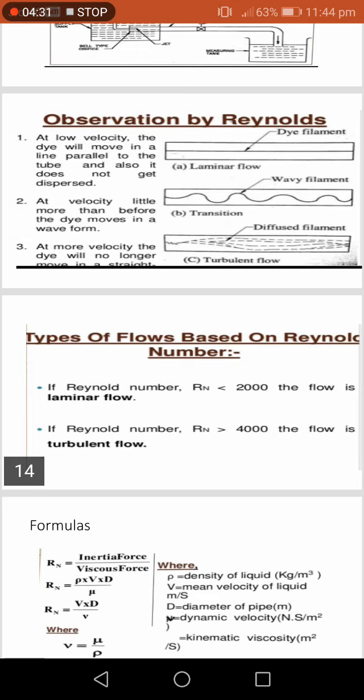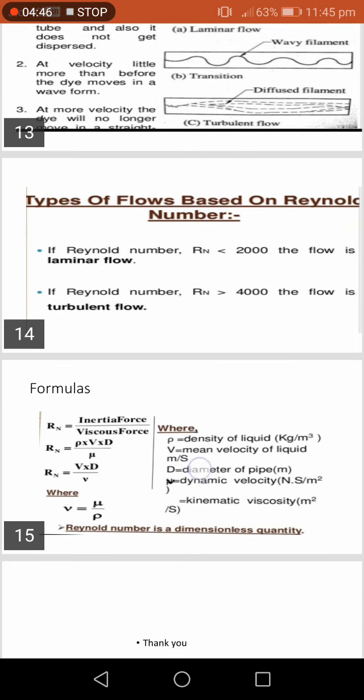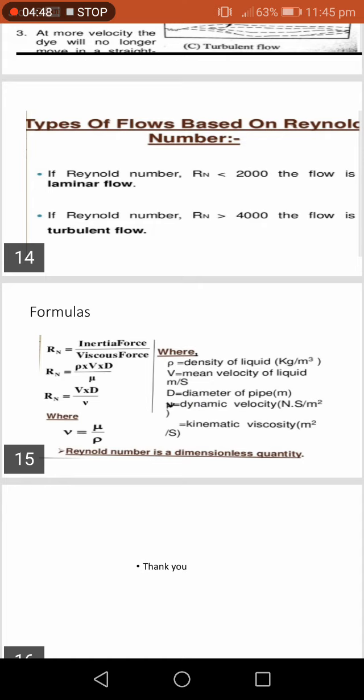If the Reynolds number is less than 2000, the flow is laminar flow. If the Reynolds number is greater than 4000, it is turbulent flow. Formula: Reynolds number equals inertia force by viscous force. Reynolds number equals rho into V into D by mu.